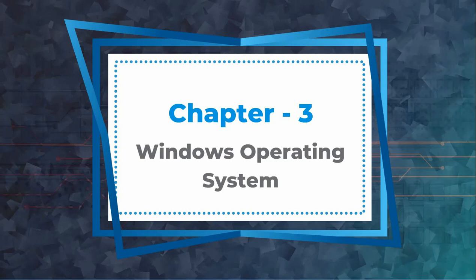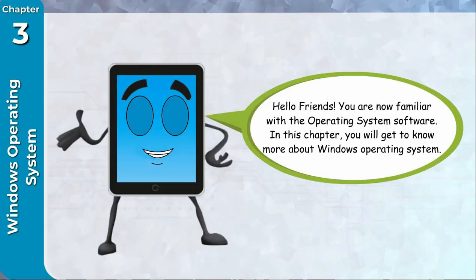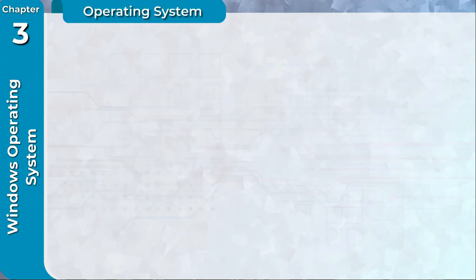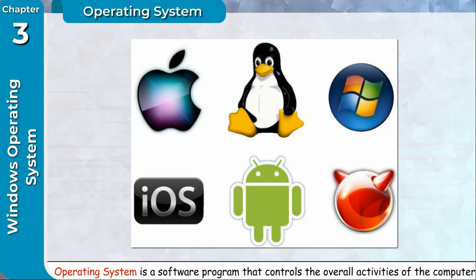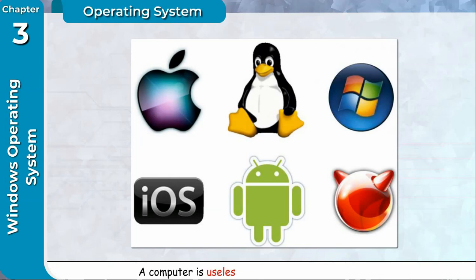Windows operating system. Hello friends, you are now familiar with the operating system software. In this chapter, you will get to know more about Windows operating system. Operating system. Operating system is a software program that controls the overall activities of the computer. A computer is useless without the operating system.